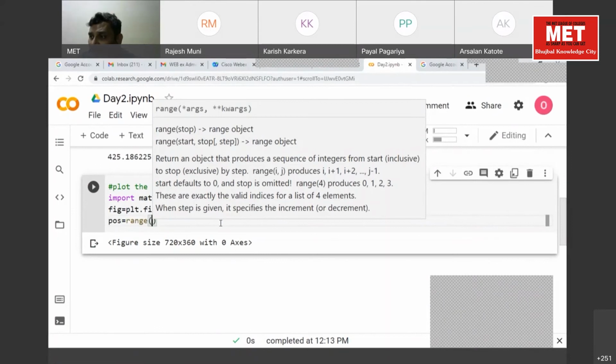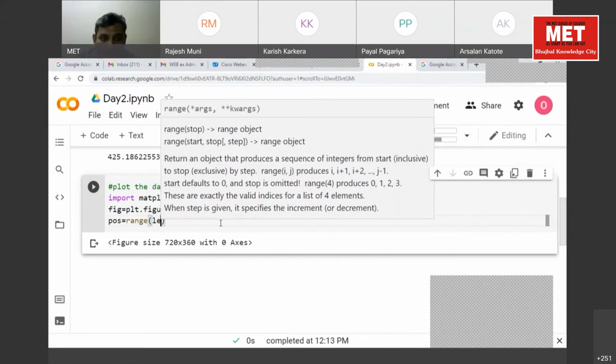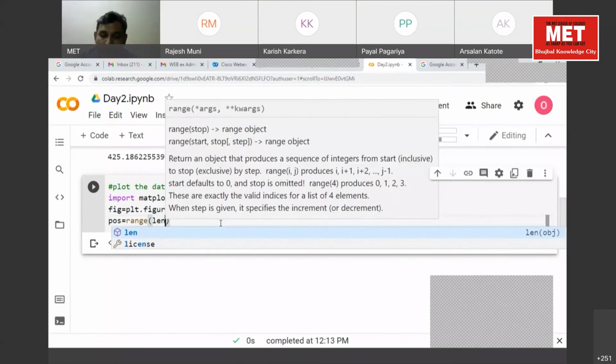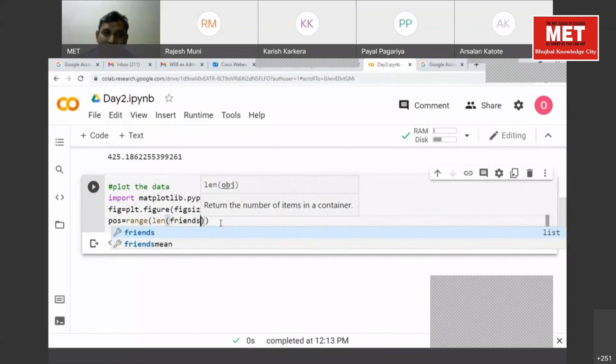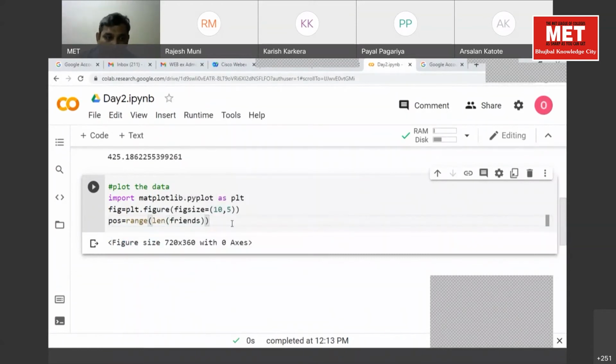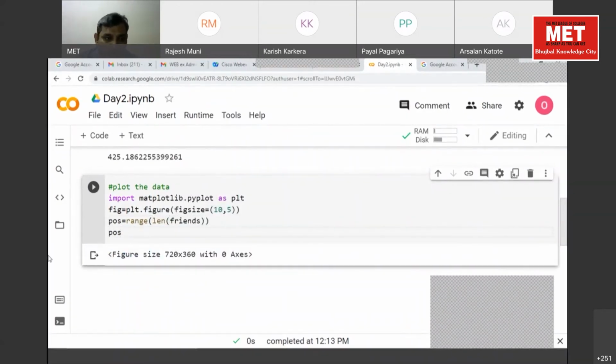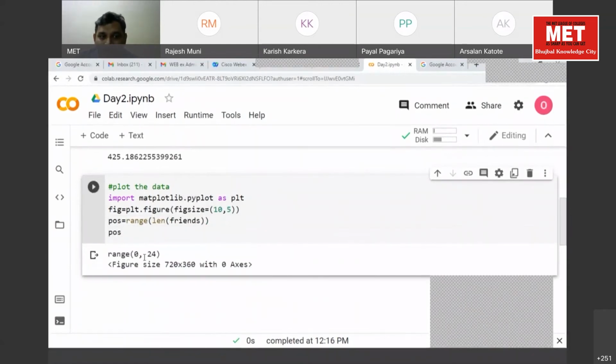So we'll provide the length function to range, and we will pass the friends array. Now we'll just type pos here, and now see what it will generate. It will generate a range of 0 to 24.